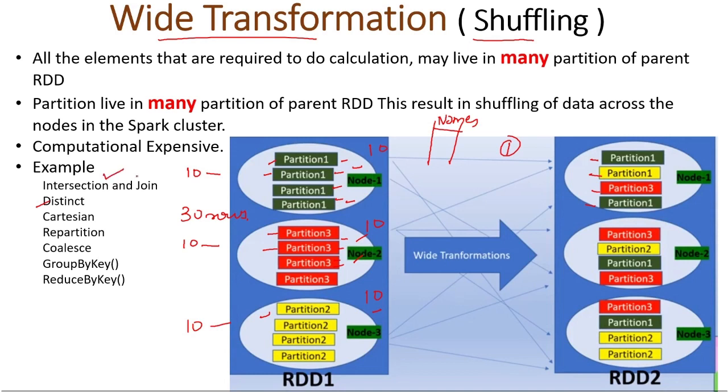Now we can look at intersection. Suppose we want to see the intersection, the common data. We have all done this in math. Suppose this is set A and this is set B. These are two different datasets, or we can say different partitions, and we just want to see what the common data is in the two datasets A and B. This would be the common data found in both. To find this part, we have to apply shuffling, because I need to join these two datasets. So these are the examples of wide transformation.